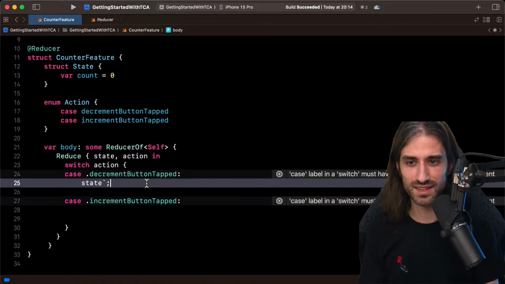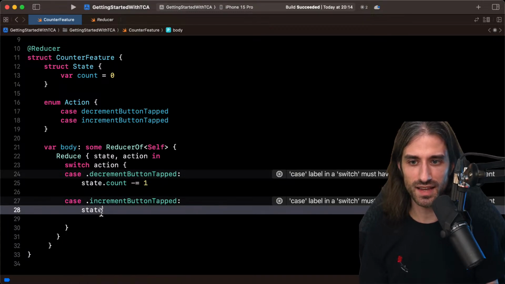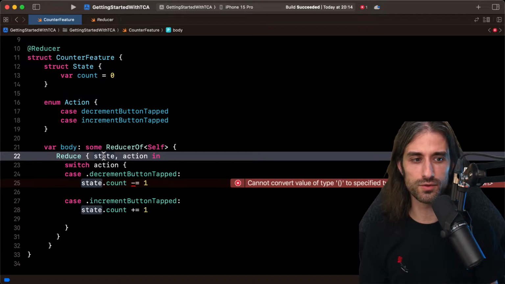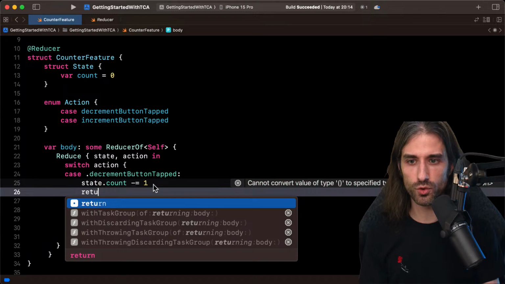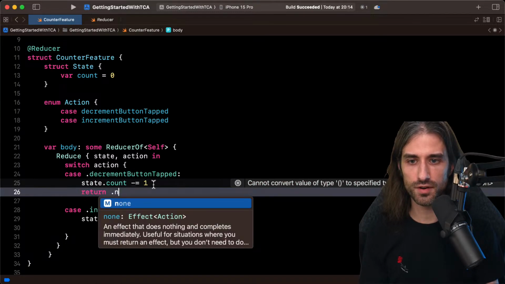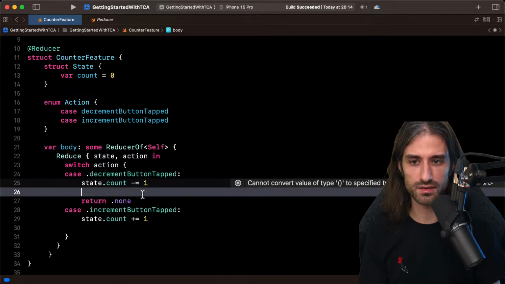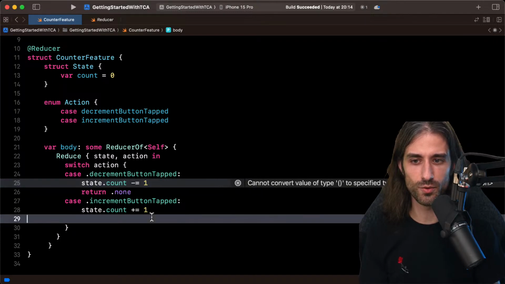So state.count -= 1, and here state.count += 1. Okay, and we are using the fact that state is in-out in order to modify it, to mutate it. And then we have to return none for the effect. And I'm just going to add, trying to make it in a way that it looks pretty.